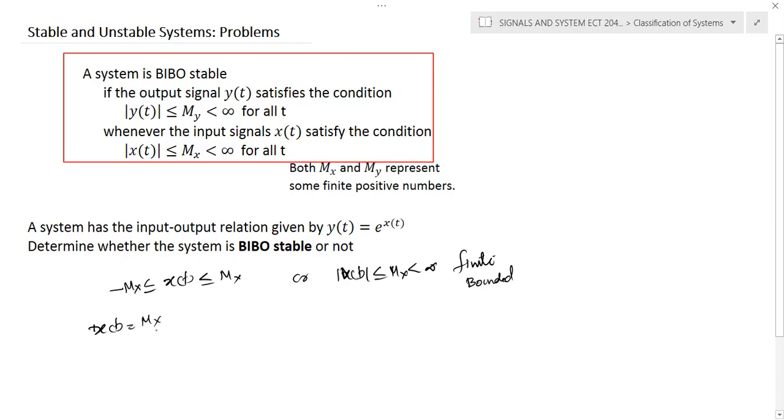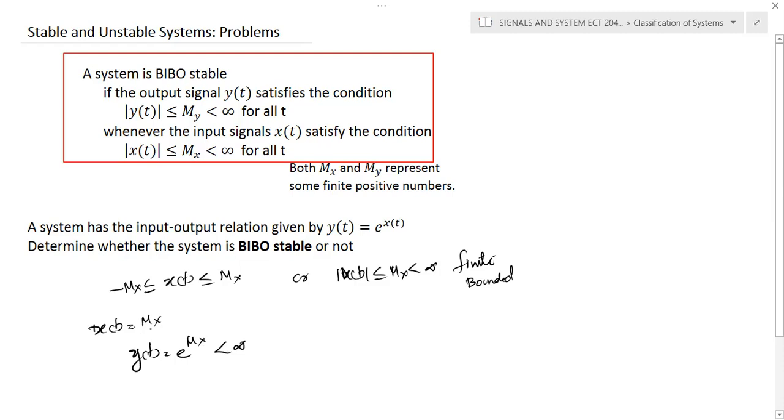For this particular value, we can find out y of t. y of t is simply e raised to mx. And you can see that if mx is a finite quantity, e raised to mx is also a finite quantity. For example, if mx is 2, it becomes e squared. If mx is 5, it becomes e raised to 5.